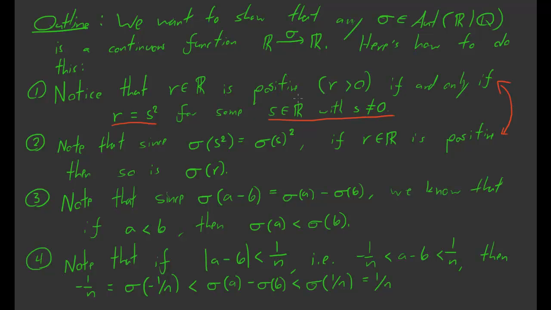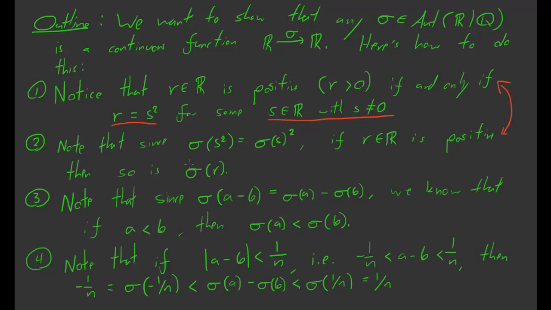So we have this order property of R, this sort of positive property, and we can change that into an algebraic property. And the way we do that is noticing that sigma of s squared, by the automorphism properties of sigma, is equal to sigma of s, squared. So sigma of s squared is equal to sigma of s squared. And that tells us that if r is a positive number, then so is sigma of r.